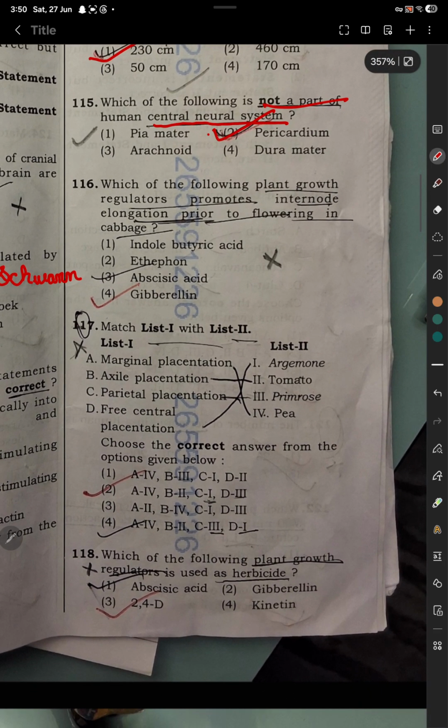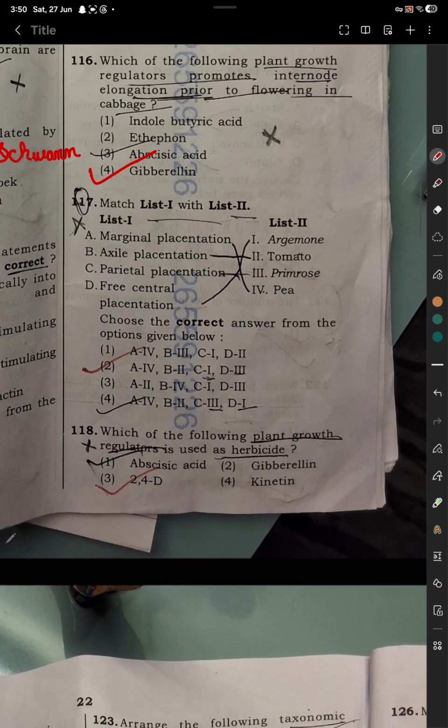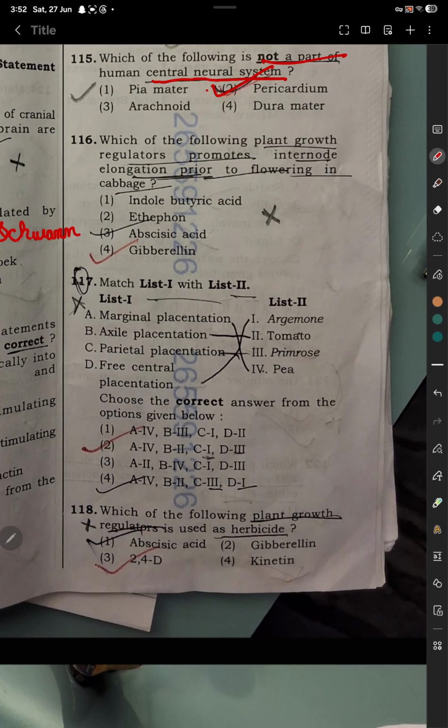Question 116. Which of the following plant growth regulators promotes internode elongation prior to flowering in cabbage? Gibberellin. Option number 4.